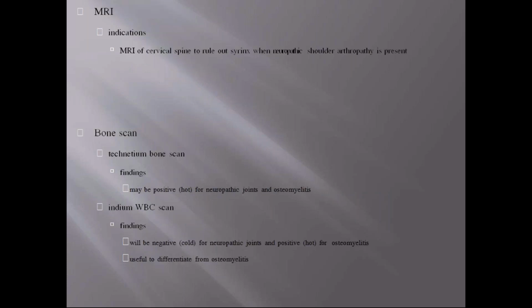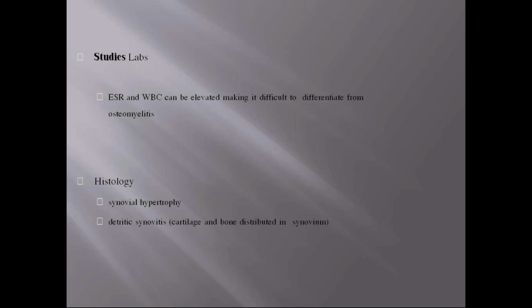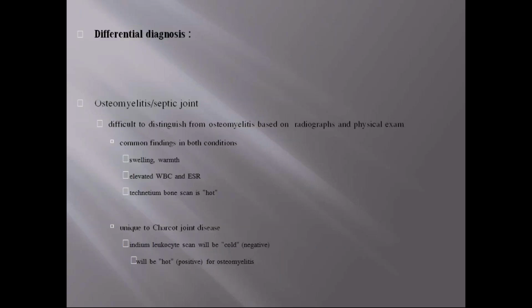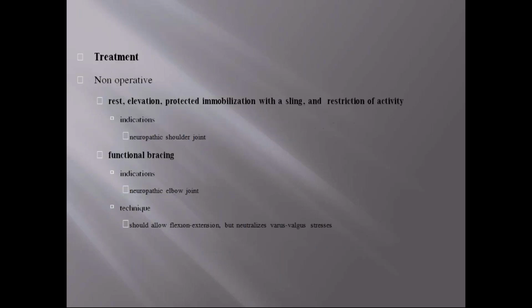MRI is a must in the upper limb, to rule out syringomyelia. On bone scan, you cannot differentiate between osteomyelitis and neuropathic joints by technetium scan, but the indium WBC scan differentiates them. ESR and WBC are elevated. The differential diagnosis we have already discussed.